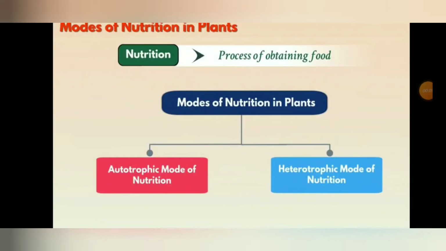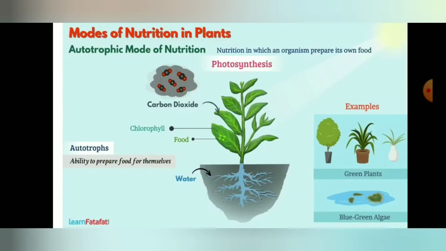Modes of nutrition in plants. Nutrition is the process of obtaining the food. What do you mean by nutrition? It is nothing but the mode of taking the food or the process of obtaining the food. The mode of nutrition in plants takes place in two ways. I have already told you in the last class. Which are they? Autotrophic mode of nutrition and heterotrophic mode of nutrition.